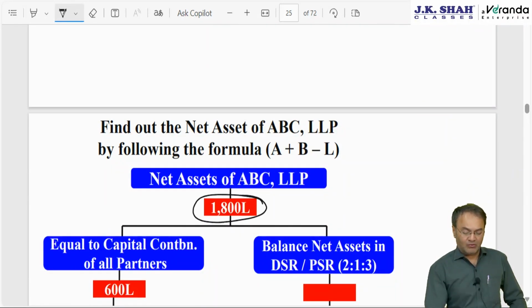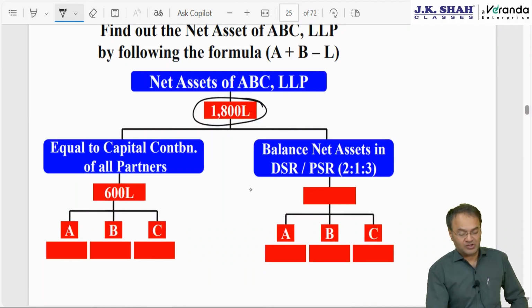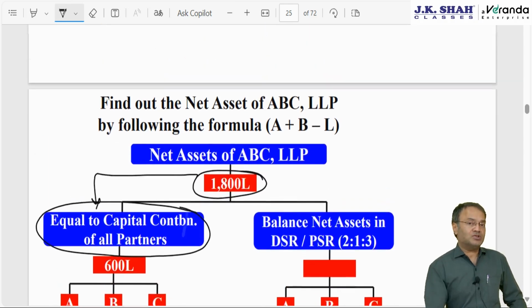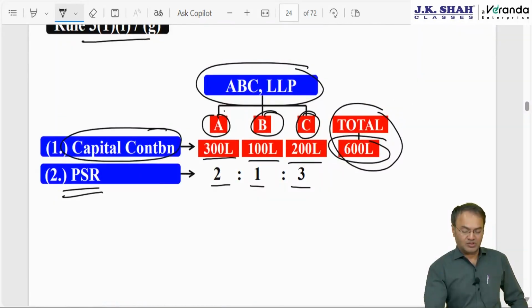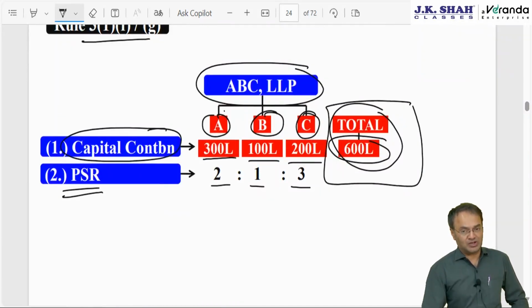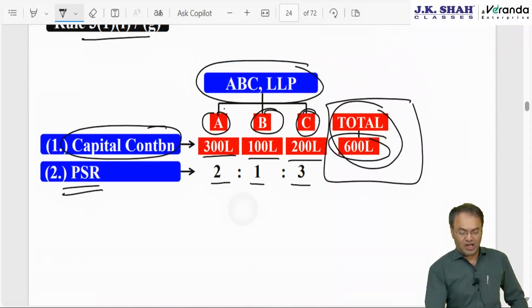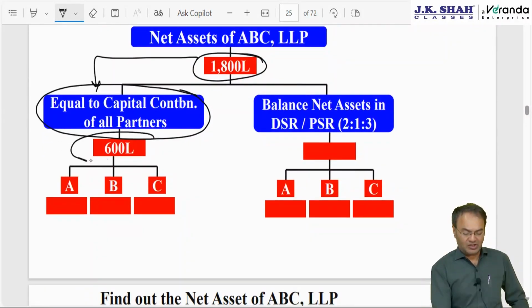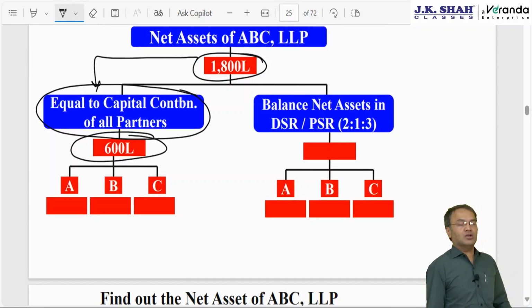On this 1800 lakh, you split it into 2 parts. Find out, of 1800 lakh, how much is equal to the capital contributed by all partners. Capital contributed by partners is 600 lakh. So split this 1800 lakh into 2 parts: 600 lakh, that much which is equal to capital contributed by partners. Which capital account?